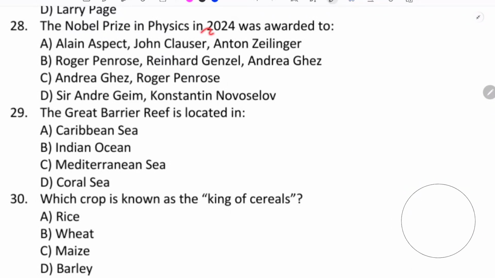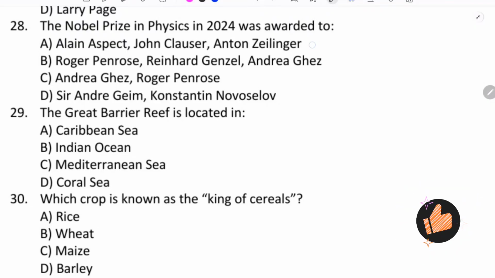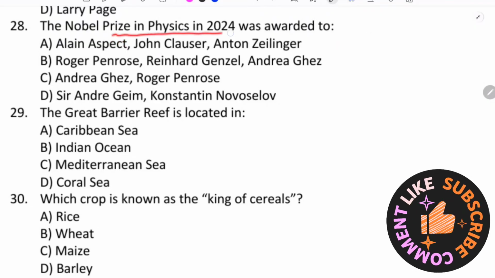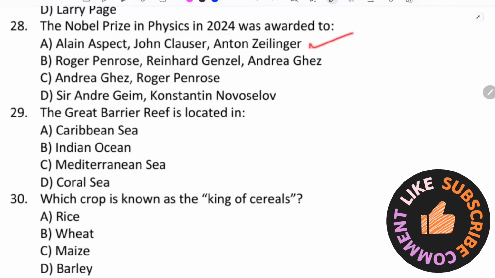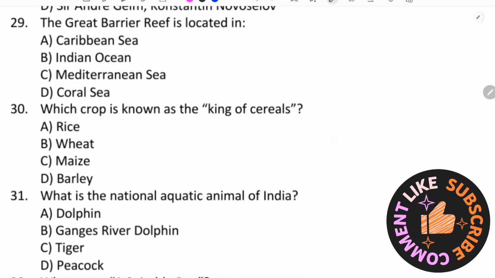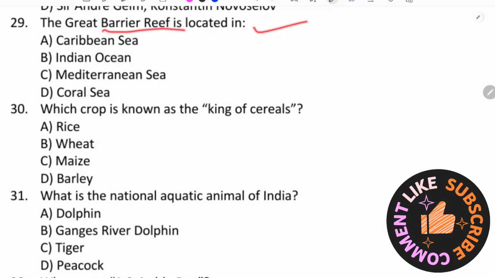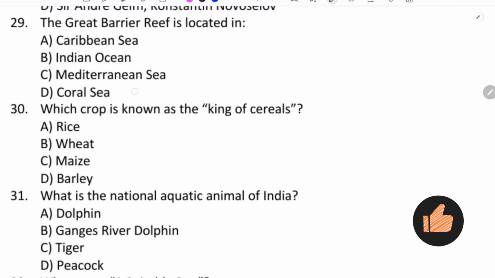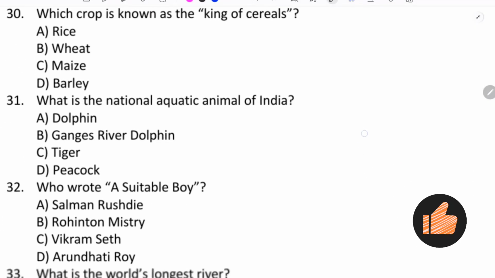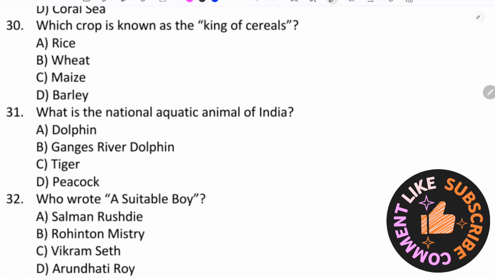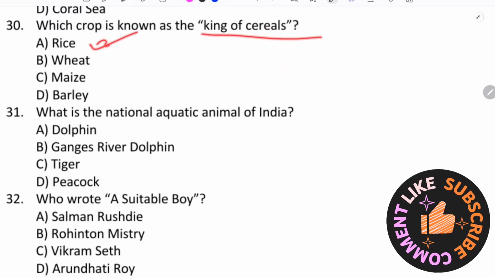The Nobel Prize in Physics in 2024 was awarded to? Nobel Prize in Physics in 2024 was awarded to Alan Aspect, John Clauser, Anton Zeilinger. The Great Barrier Reef is located in Coral Sea. Which crop is known as the king of cereals? Rice. King of cereals? Rice.